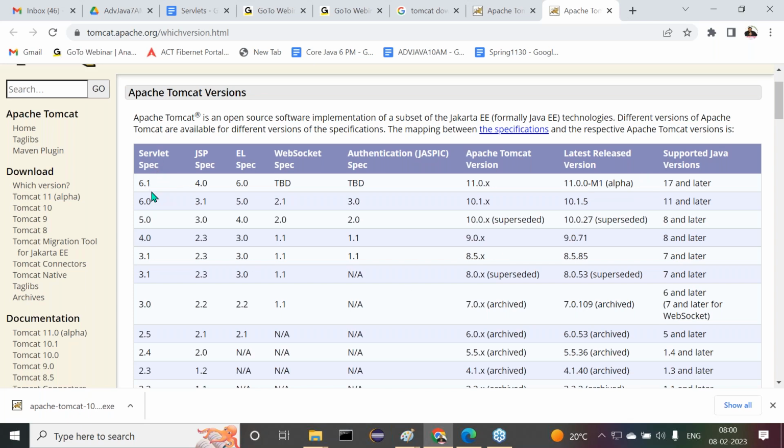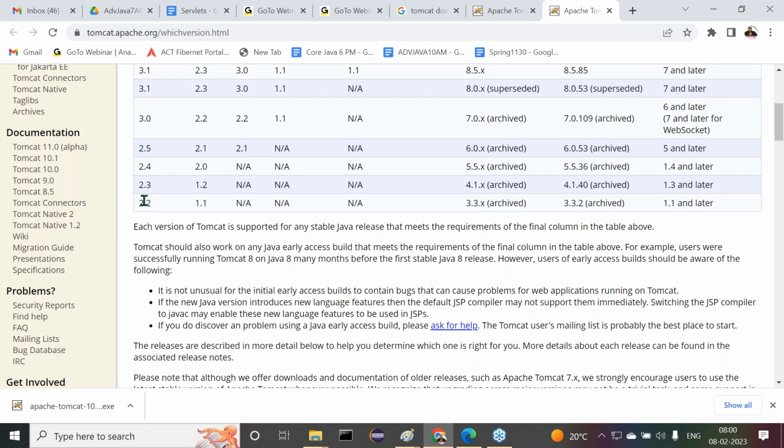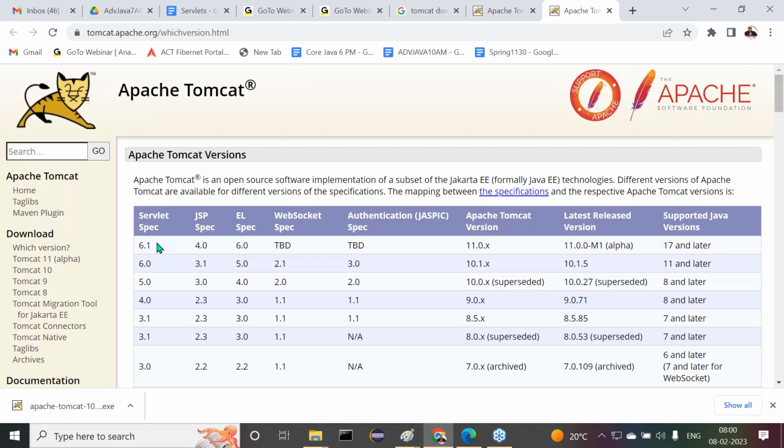Servlet specification 6.1, 5.0, right from 2.x up to 6.x. Servlet versions are available, and 6.x is the latest version here now. These are supported here: JSP up to 4.0, Expression Language, WebSocket. Okay, fine. All right, now tell me.